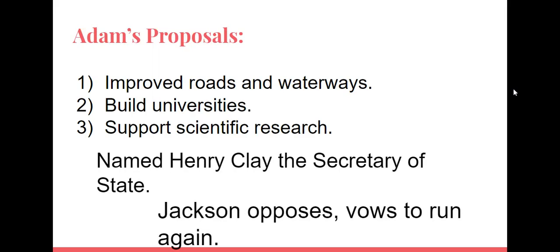Here are some things that Adams wanted. He wanted to improve roads and waterways. He wanted to build universities. He wanted to support scientific research. He named Henry Clay the Secretary of State. Jackson opposes and vows to run again. Go ahead and jot down Adams' proposals underneath the column that you have for him.